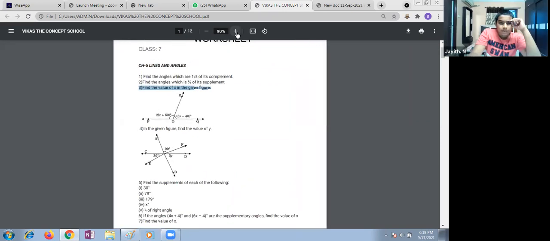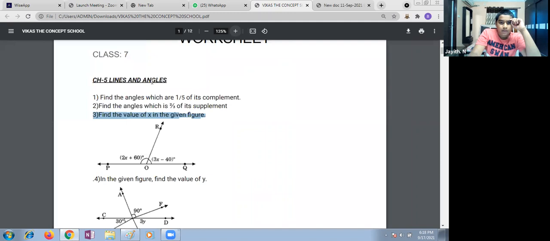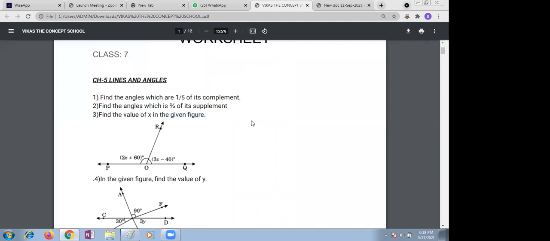Next question, please read the next question. Find the value of x given in the supplement. 2/3 of supplement. 2 by 3 into 180. 120 degrees. What are the angles? 120 and 60.